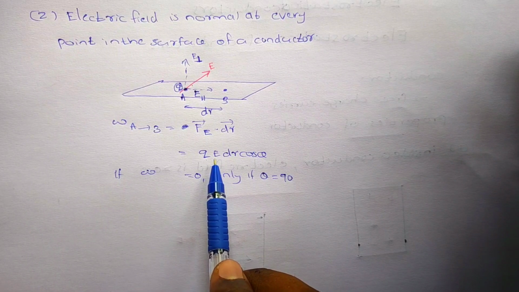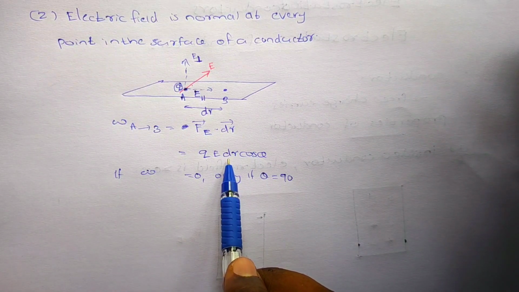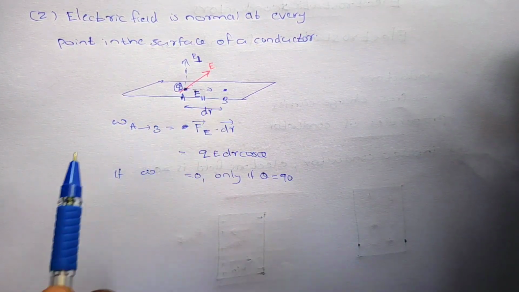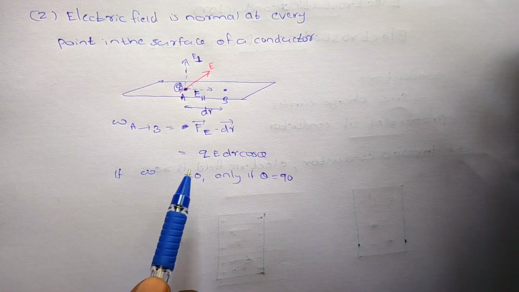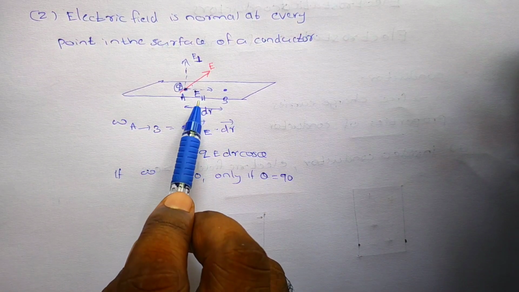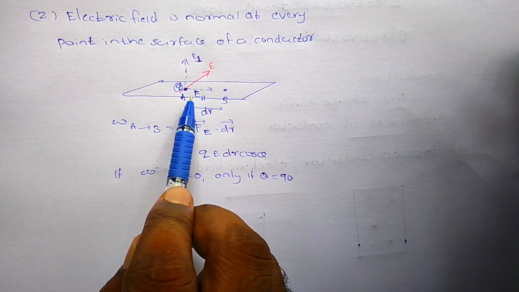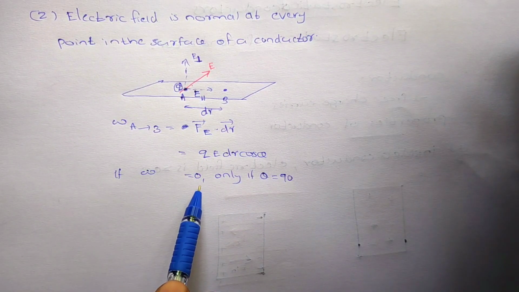Theta is the angle between the electric field and dr. dr is a distance over the surface. So if there is a parallel component, that means a horizontal component, the work done is not 0.